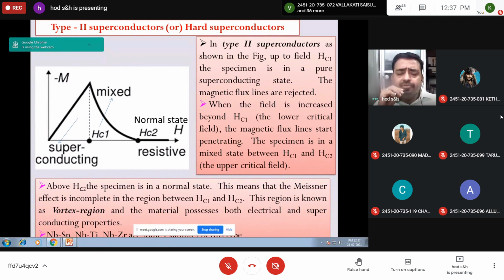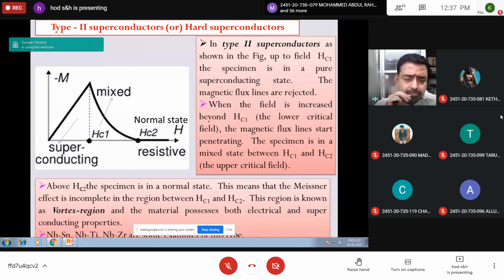So if you take this type 2 or hard superconductors, in these materials, an intermediate state is available. That means whenever a superconducting material cooled below its transition temperature is placed in the magnetic field, initially the superconductor excludes the magnetic lines of force. It repels the magnetic lines of force.